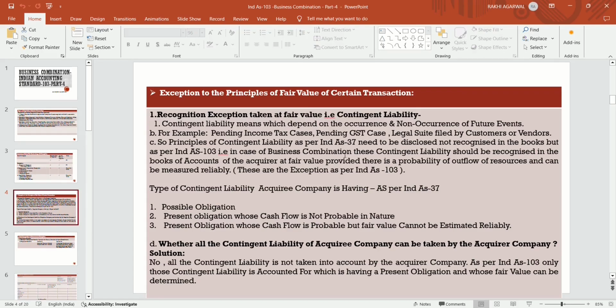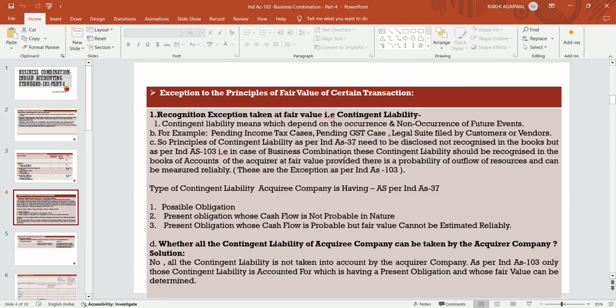Now, the types of contingent liability the acquiring company is having under Ind AS 37. They have a possible obligation, a present obligation whose cash outflow is not probable in nature, or a present obligation whose cash outflow is probable but the fair value cannot be estimated reliably.